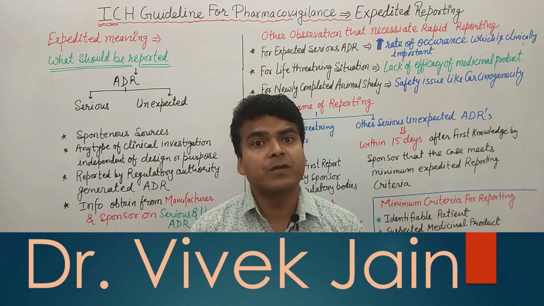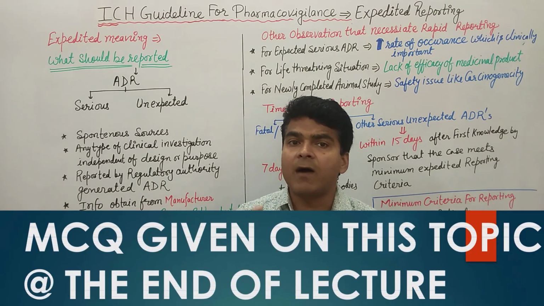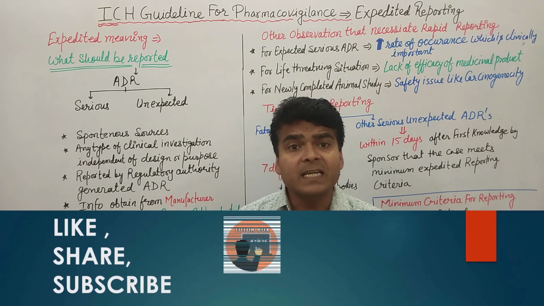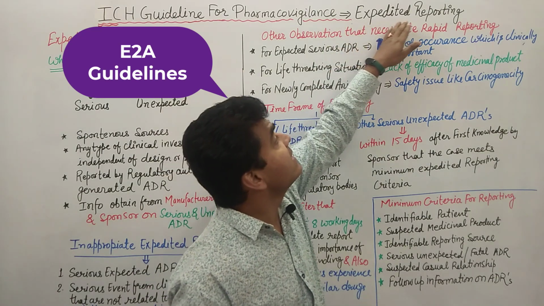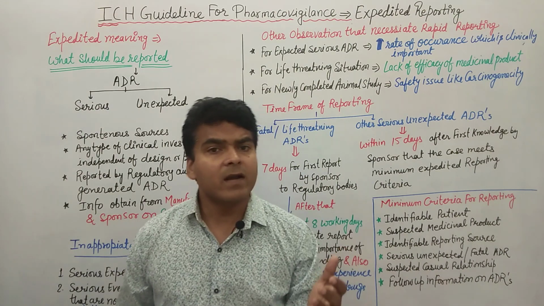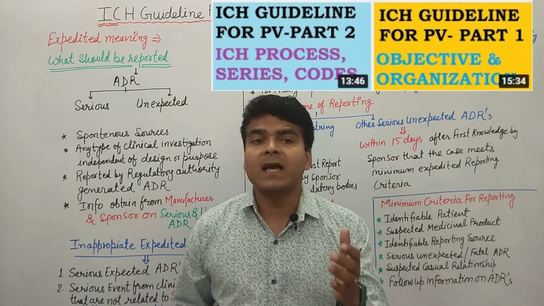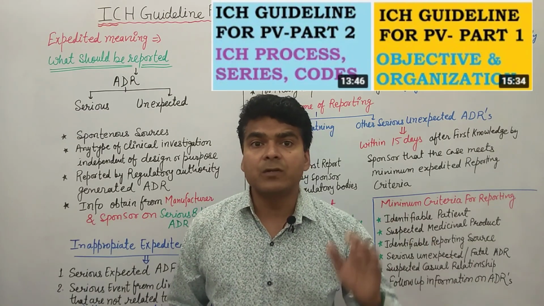In today's class, I am going to discuss another part of the ICH guideline of pharmacovigilance, and in particular in this lecture we will discuss the E2A guideline, meaning E2A guidelines for expedited reporting. Clear? In an earlier class, I already discussed the operation and objective of ICH guideline for pharmacovigilance. So check part 1 and 2 as well.